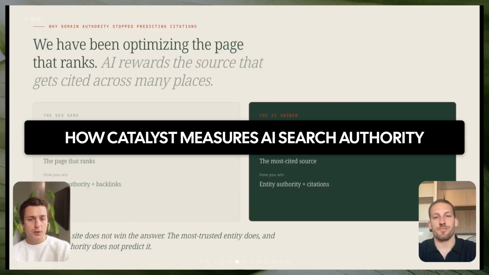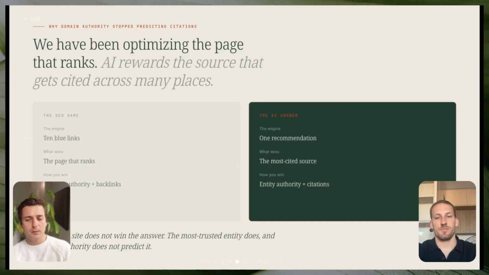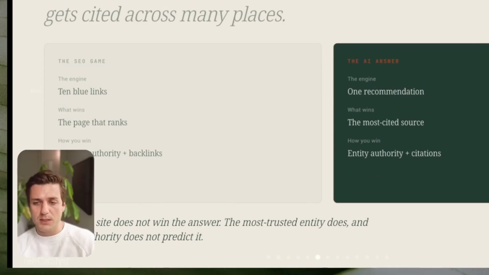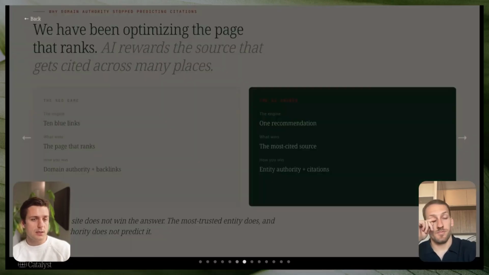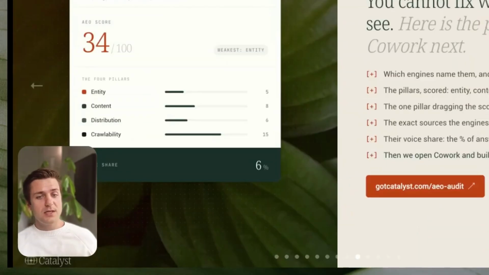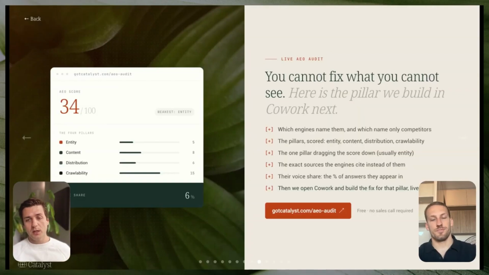And so, how do we know how we're doing? Like, how do we actually understand what our entity authority is? Is our content correct? How are we showing up on other websites? And so, we want to figure out how we can understand this. But the first thing we need to do is actually understand how we're ranking and how we're showing up.